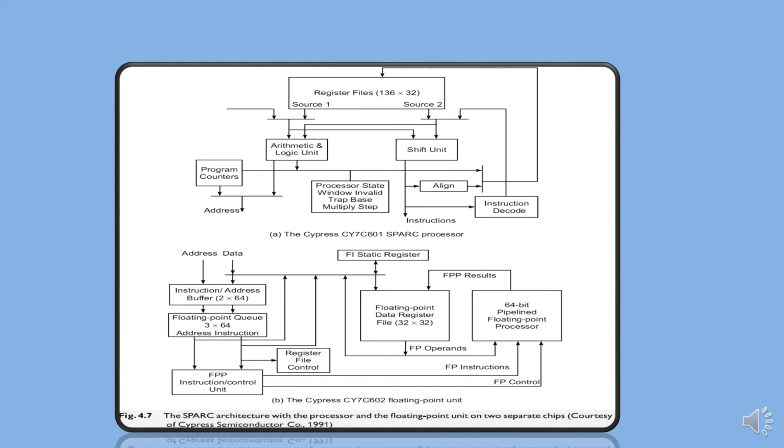The SPARC runs each procedure with a set of 32-bit IU registers. 8 of these registers are global registers shared by all procedures, and the remaining 24 are window registers associated with only each procedure. The concept of using overlapped register windows is the most important feature introduced by the Berkeley RISC architecture.